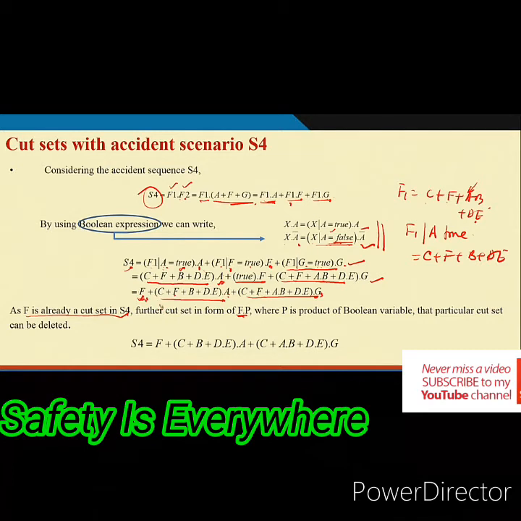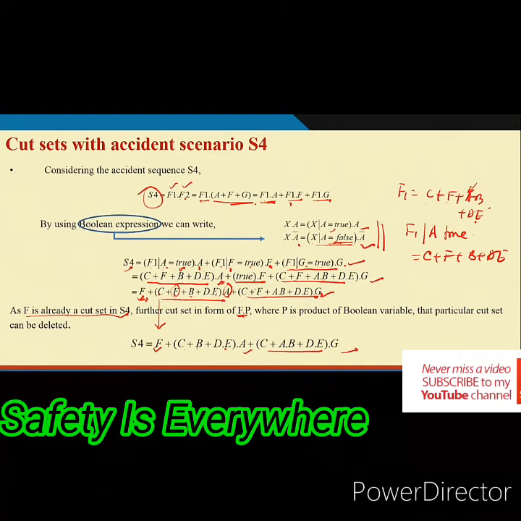So, that means this results into this. What will happen? F, then C plus B plus D into A, because this intersection is not required. Similarly, C plus AB plus D into G. So, this is not required.